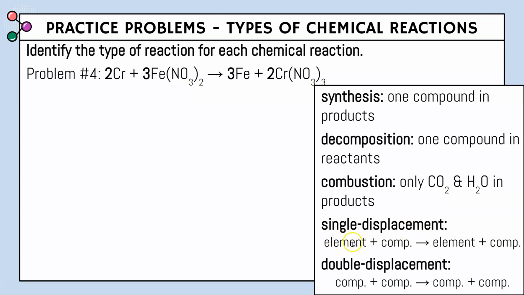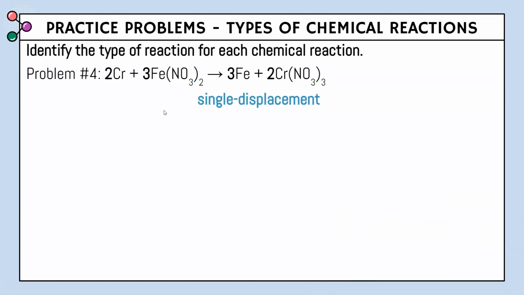Single displacement, element plus compound yields element plus compound. In this case, we have an element by itself, so that's classified as an element, plus we have many elements together, so it's a compound, yields Fe by itself, so it's an element, plus multiple elements together, that's a compound. So we have an element plus a compound yields an element plus a compound. That is what single displacement is, so our answer is single displacement.